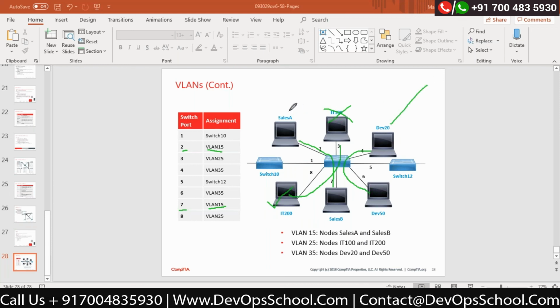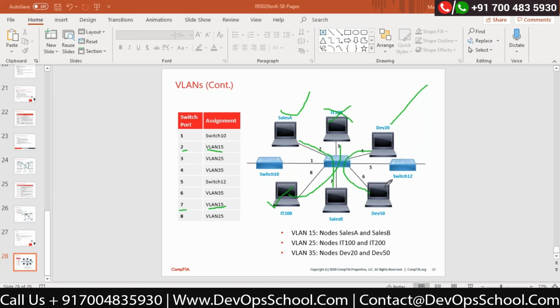It will not go to any other computers. They can talk only with each other. They cannot talk with any other. Even though they are connected to the single switch, they are still not able to talk with each other. Correct? This is the concept called VLAN. It is a very, very important concept. It is majorly utilized in organizations to stop the broadcasting happening on the switches, in order to make your entire local area or layer 2 network secure.